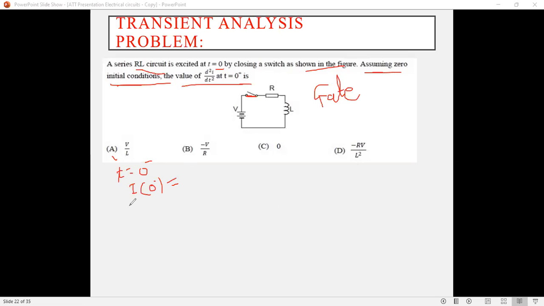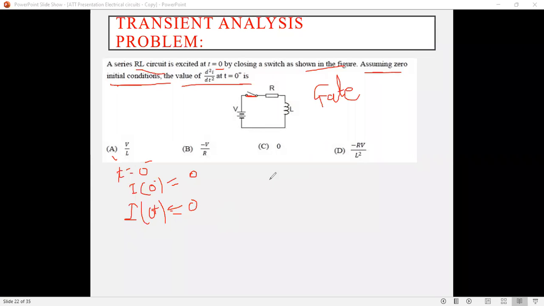Similarly, at t equals 0 plus, what will I of 0 plus be? Again it is 0, because there is no current flowing through the inductor initially. At t equals 0 plus, this inductor acts as an open circuit, so the current flowing through it is nothing but 0.